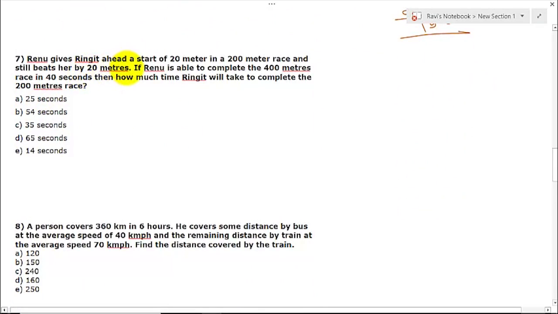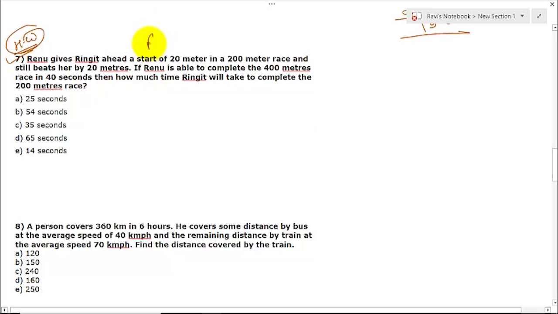Renu gives Ranjit. So this is a problem of. So this question number 7 is homework for you. Please try to solve this problem on your own and give the solution in the comment section, because this way you show that you are very serious about the exam. And one more thing, please don't follow the normal method.